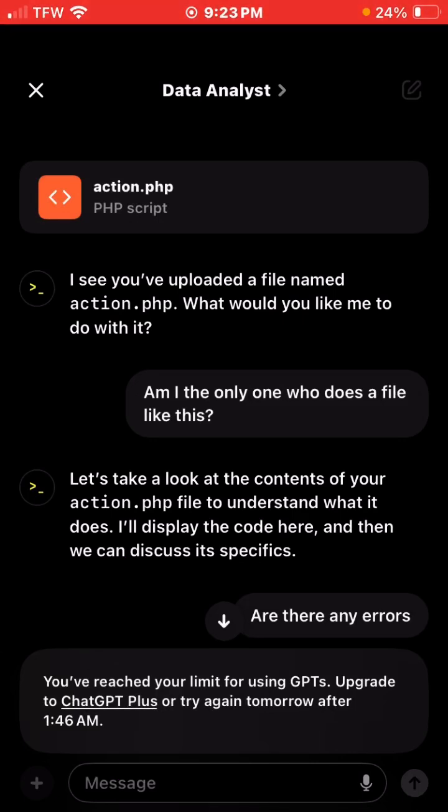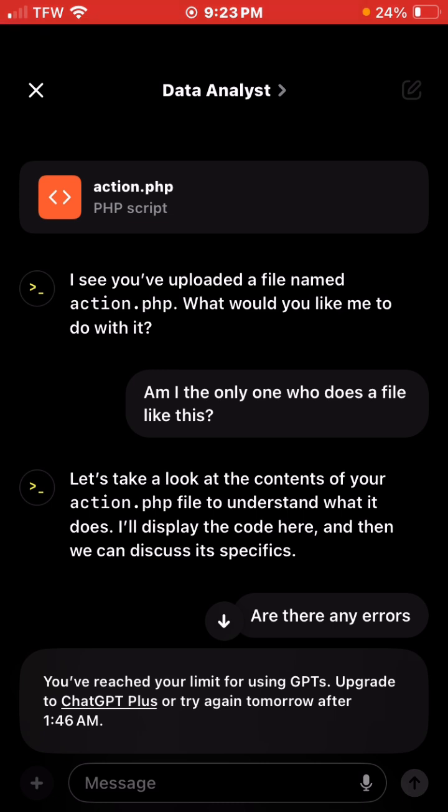Okay, so I downloaded ChatGPT for the first time. I haven't done it before. This is my first time doing it. And I asked it a simple question. So I went and found a data analyst because I wanted someone to look at my repository and look for errors or anything that's the matter with it. And it says drop a file.